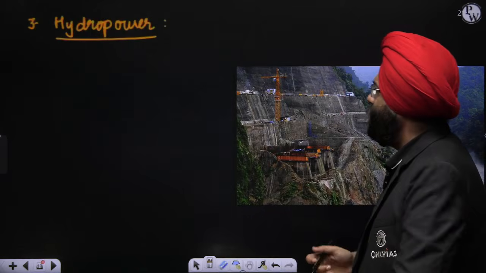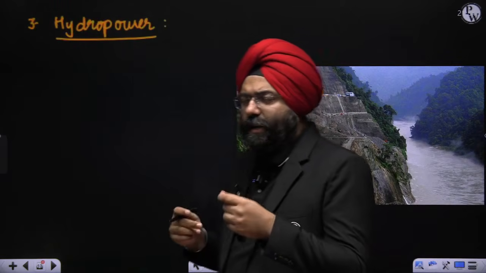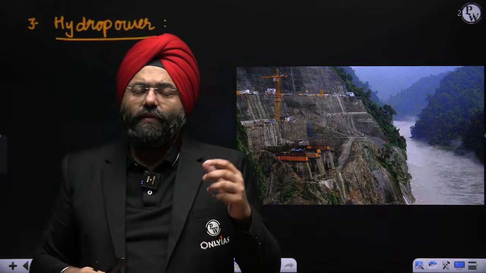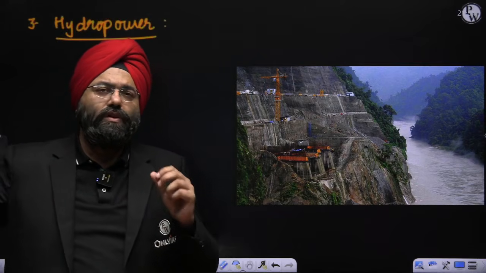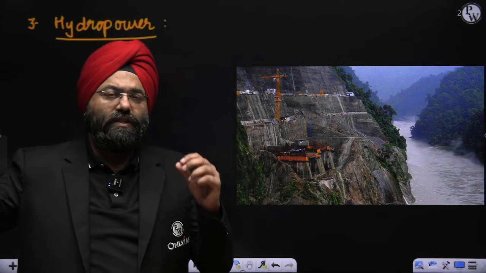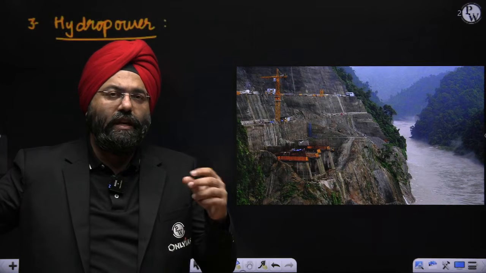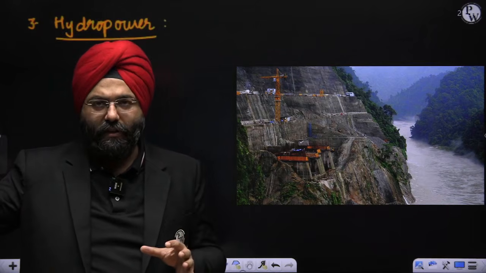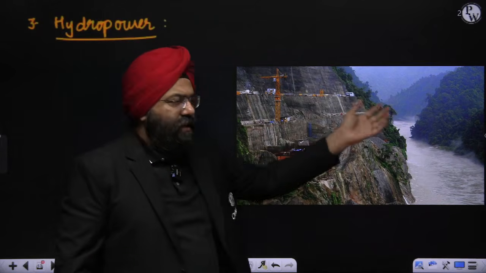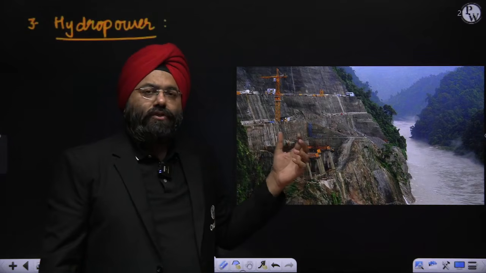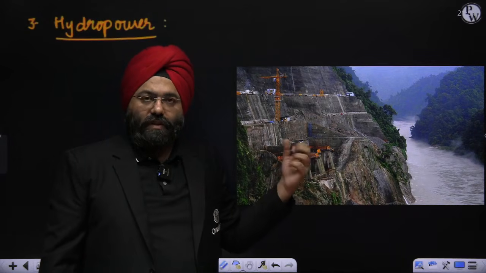Next, if you see hydropower, similarly, more or less, we see that all these things have a close association with deforestation and spoiling and impacting the ecology and the sustainable environment which exists. This is again a photograph of a major hydropower project that is being developed in the region of Assam.